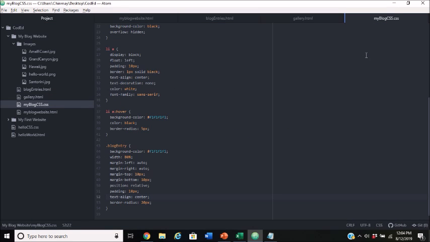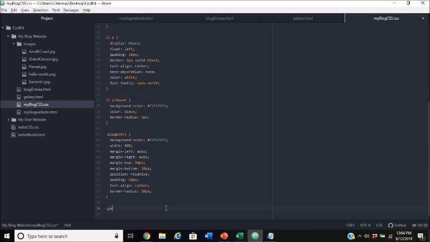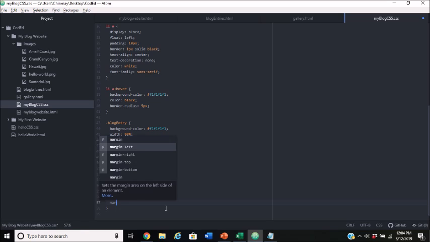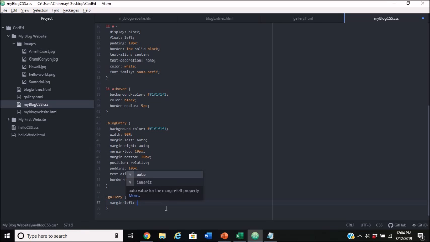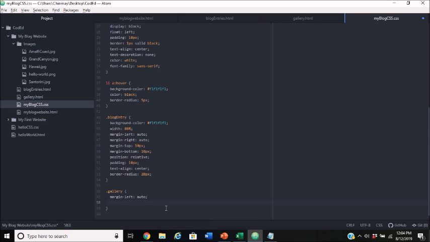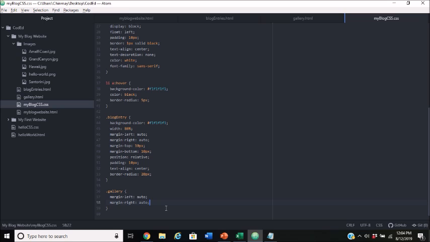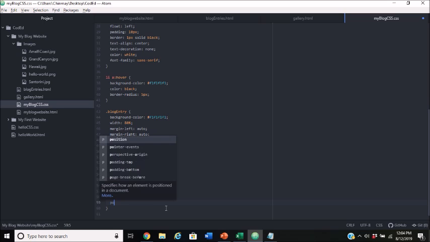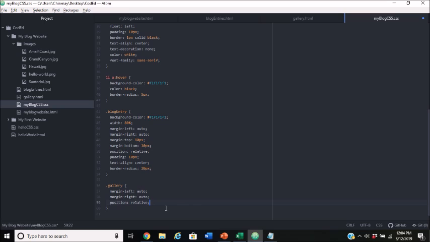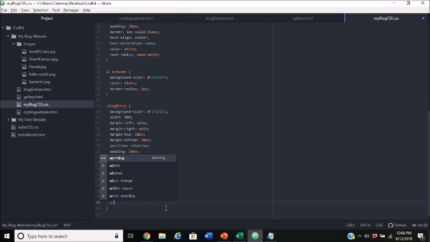So we're going to go to our CSS. We're going to create a gallery class down here after our blog entry. So we're going to do dot gallery. This is going to be referring to the entire gallery as a whole, so all of our gallery items are going to be inside of it. Our gallery is going to have margin left auto, so it's centered, and margin right auto as well. We want our position to be relative to everything else, and our width to be 85% of the page.